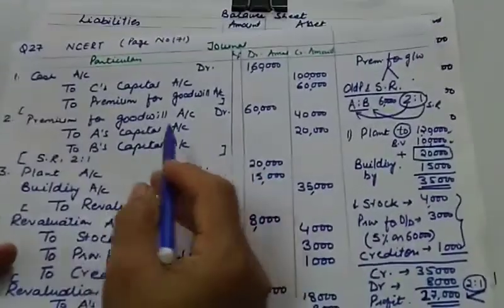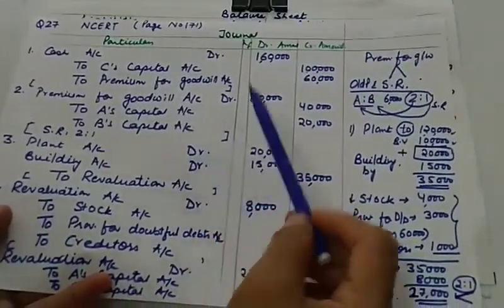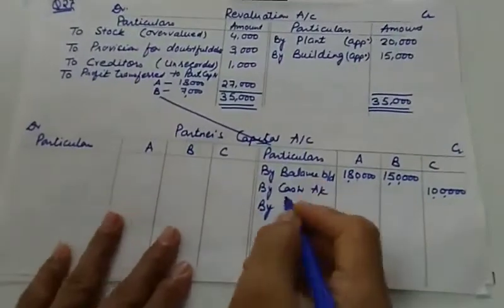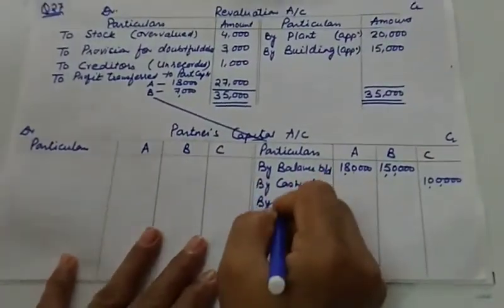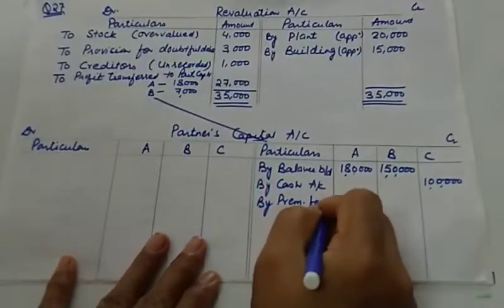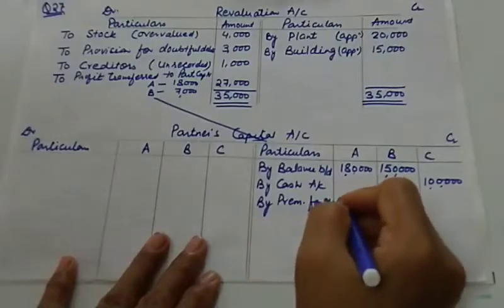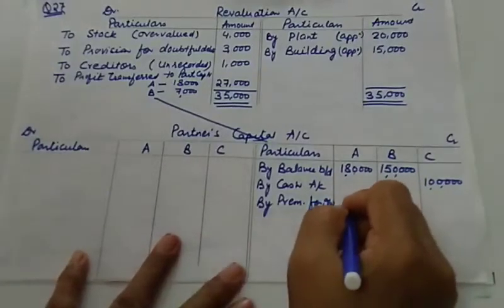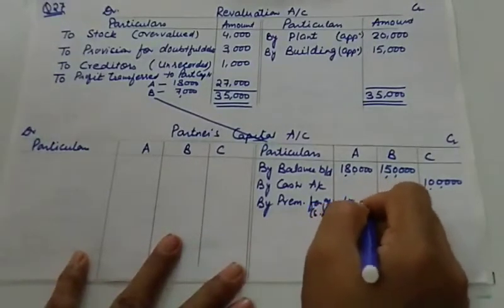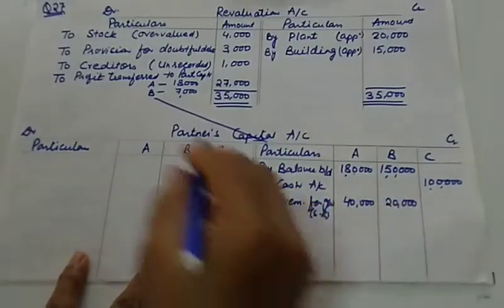effect of distributing premium. This was the premium distribution entry, premium for goodwill to A and B. So let us record that also. We are giving credit to A and B. So by premium for goodwill in the sacrificing ratio, which is same as old ratio, and the premium will be 40,000 and 20,000.